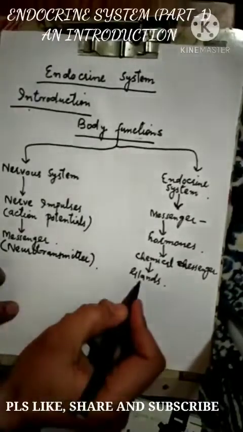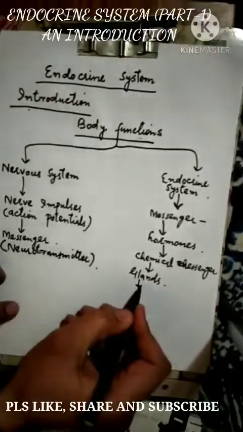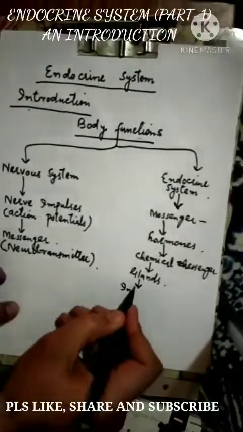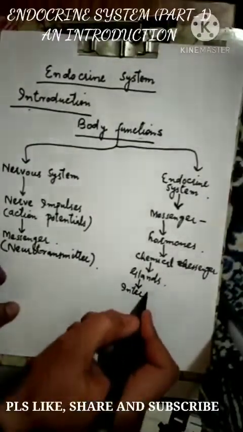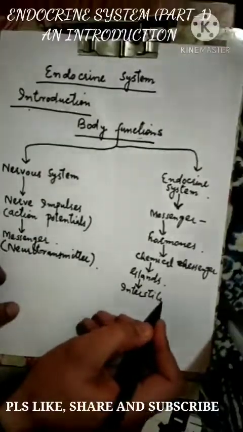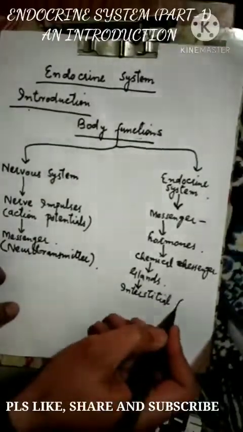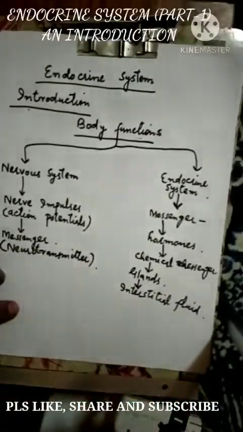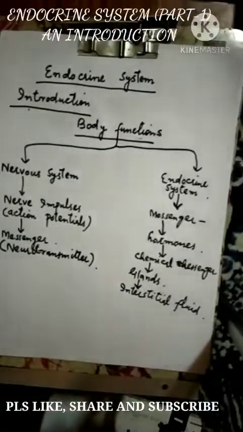So these glands release these hormones into interstitial fluid, and interstitial fluid is the extracellular fluid which is present outside the cells.